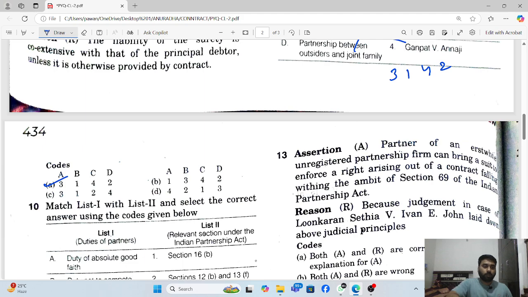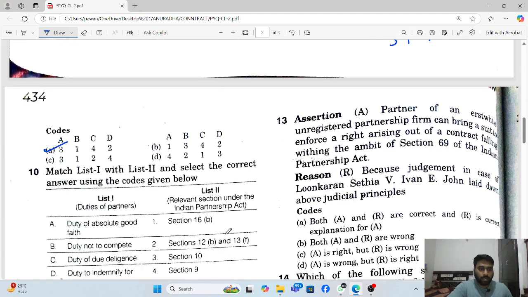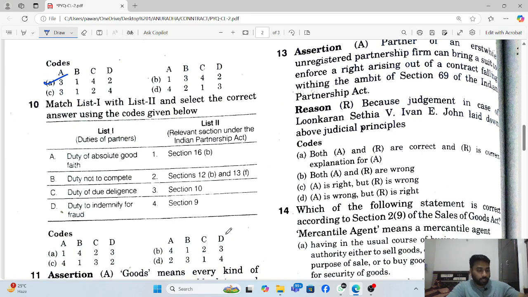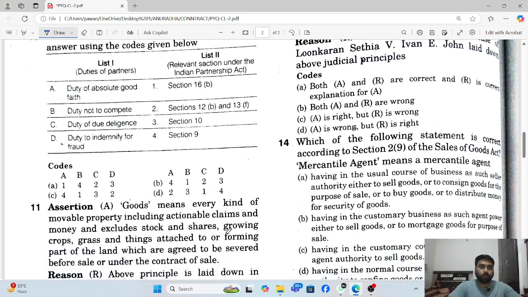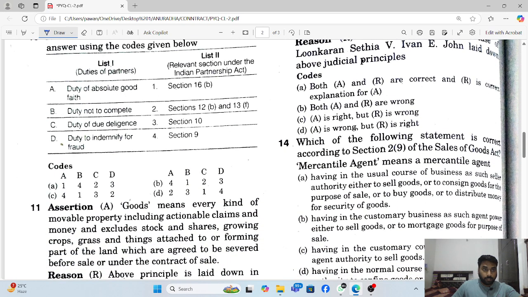Next question is again match the following, with the sections. So first is duty of absolute good faith. Absolute good faith is defined in Section 9. Duty not to compete, that is Section 16 sub-clause B. Due diligence is 12B and 13F, and indemnify from fraud, that is 10. So the answer is 4 1 2 3, that is B.